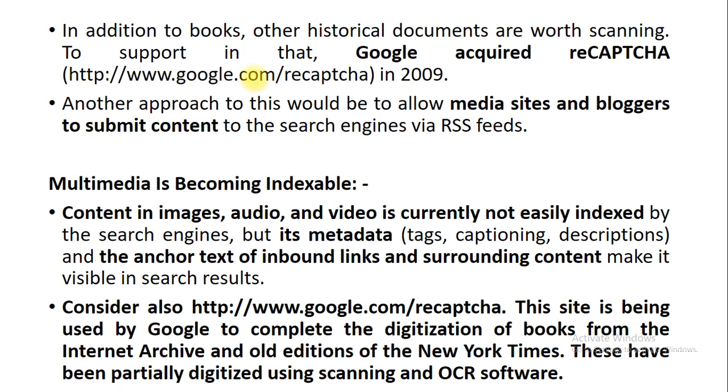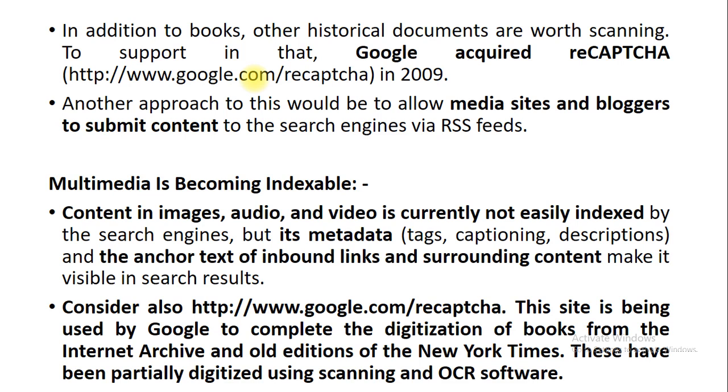So this particular facility is available for those people who want to scan historical documents, as well as those who belong to media sites or are bloggers and want to submit their documents via RSS feed. They just need to use the concept of reCAPTCHA, which was acquired by Google in the year 2009.